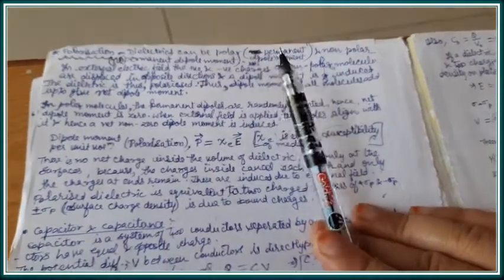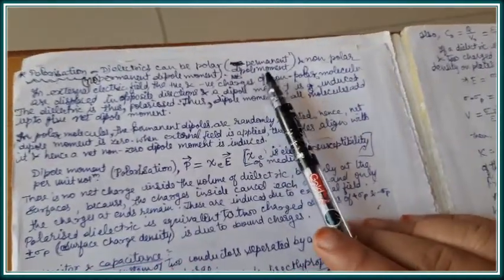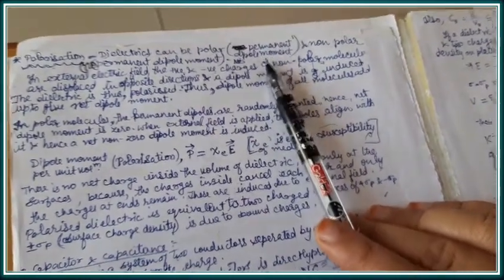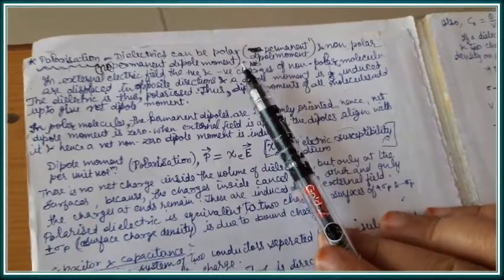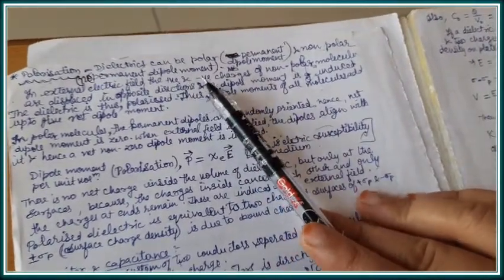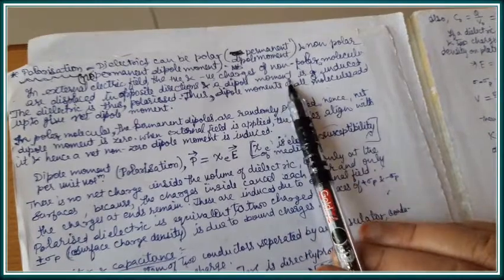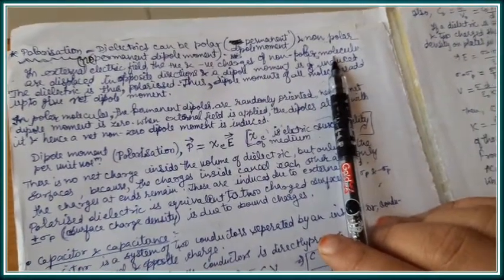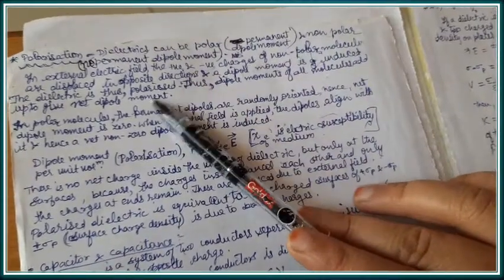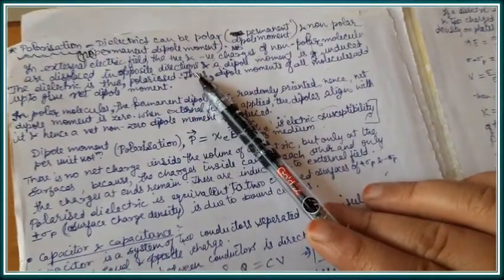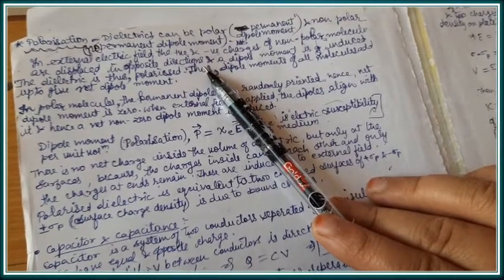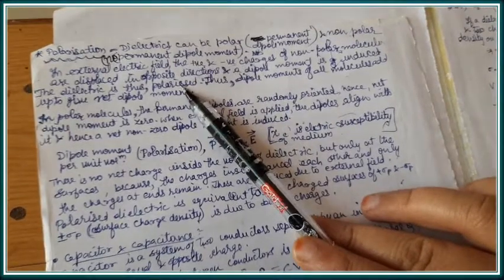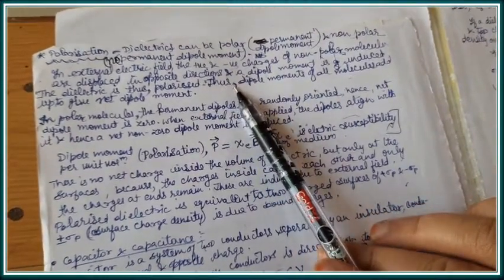While in case of polar molecules, the positive and negative charges form two separate poles, and that's why a permanent dipole moment is there. Now, in the presence of an external field, the positive and negative charges of non-polar molecules, which are otherwise coinciding, get displaced in opposite directions due to the effect of the electric field, and a net dipole moment is induced. And we say that the dielectric is now polarized.